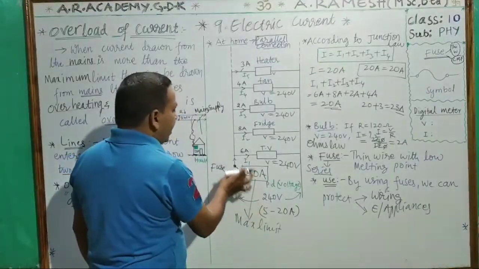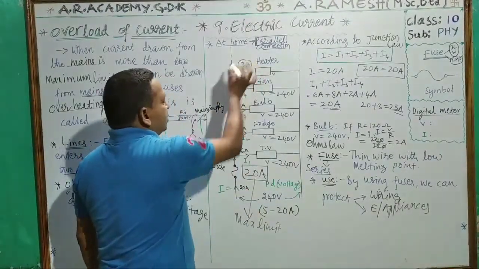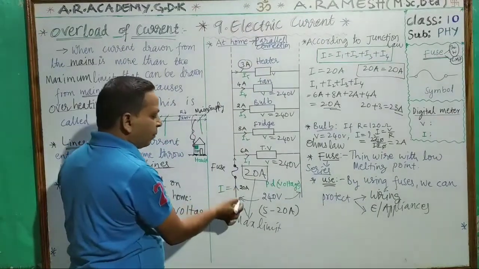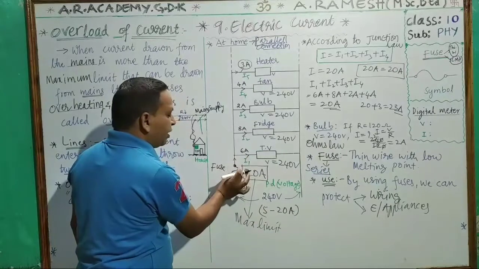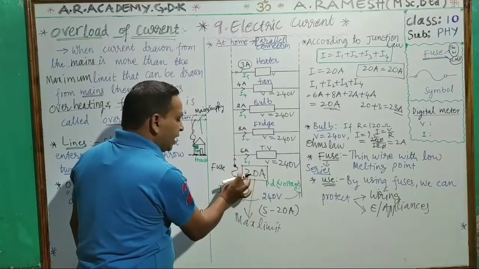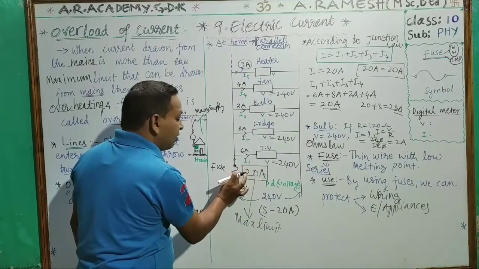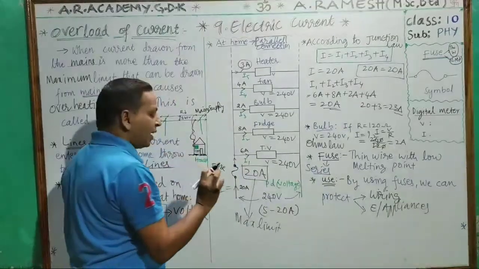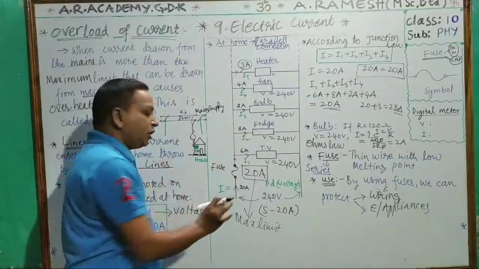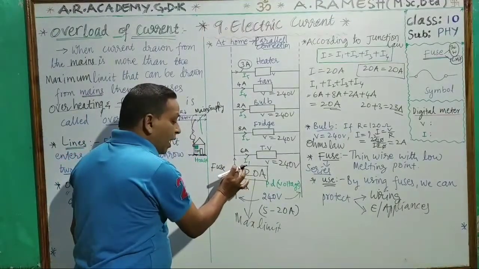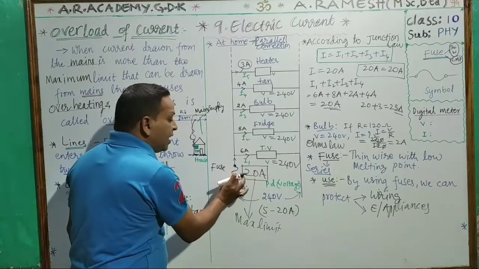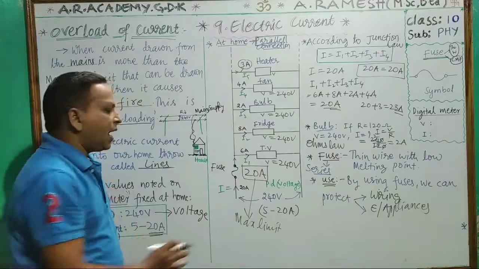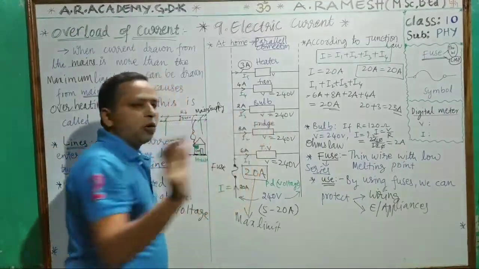So here it is trying to draw an extra current of 3 amperes. Then automatically what happens? If any extra current enters here, as it is a thin wire, not a thick wire, and also it has a low melting point, it will melt easily and the total circuit will open.